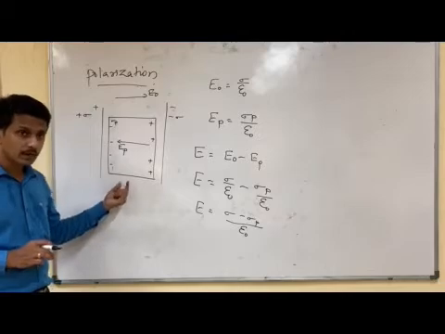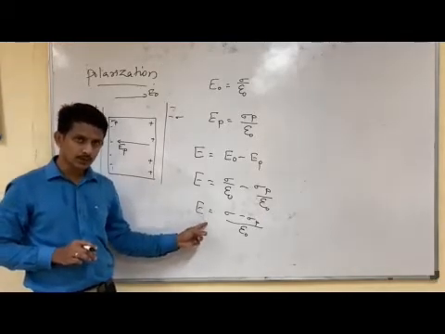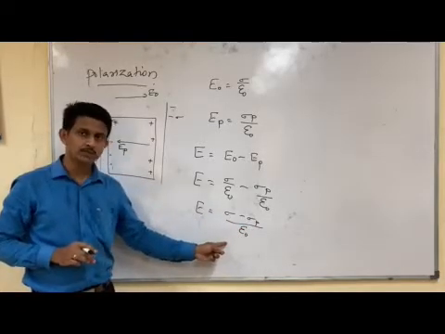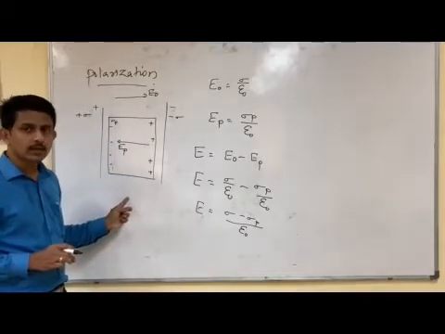The electric field will decrease, and this is known as the reduced value of the electric field, given by (sigma minus sigma p) by epsilon 0. So the electric field between the two plates will decrease.